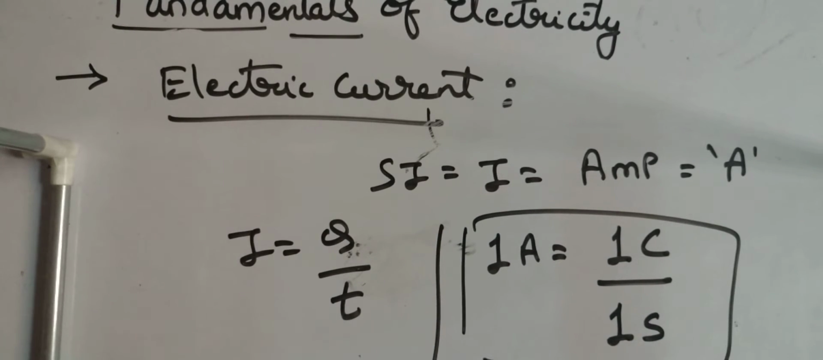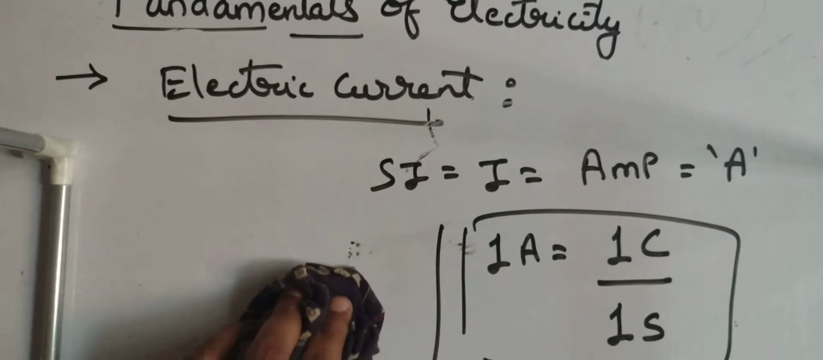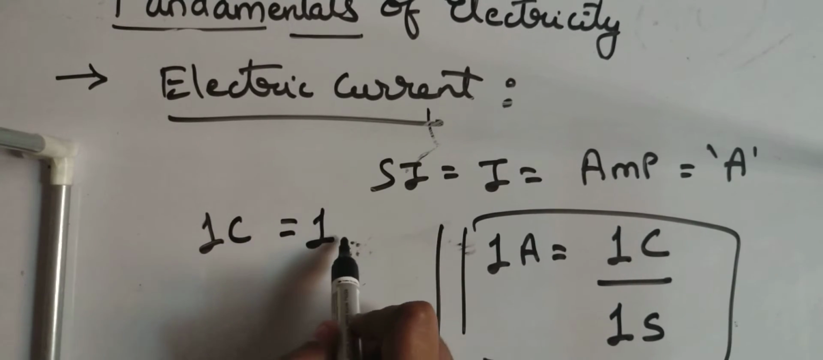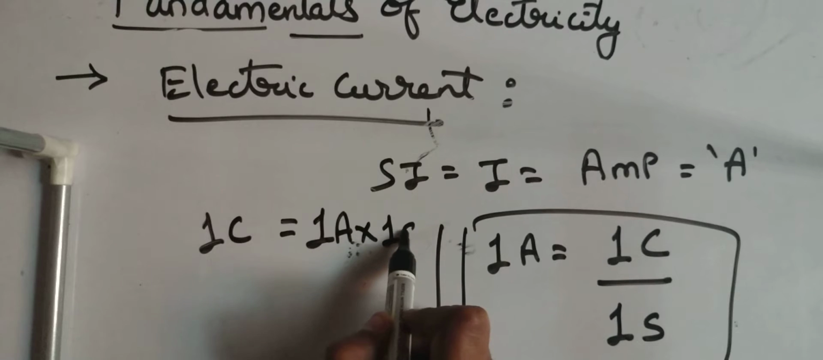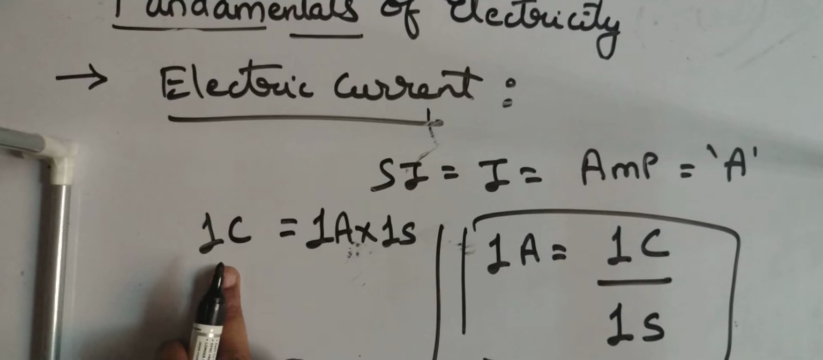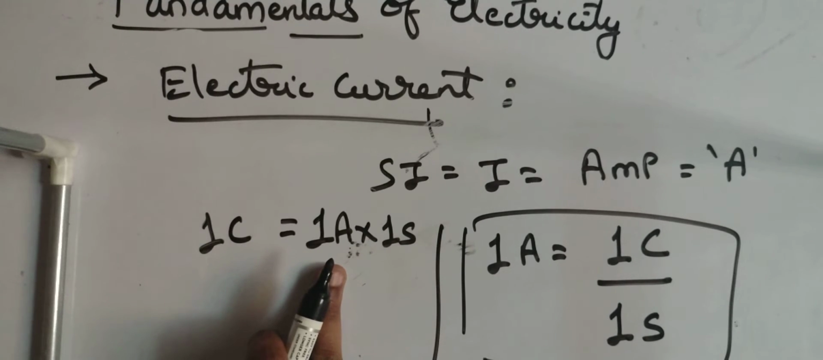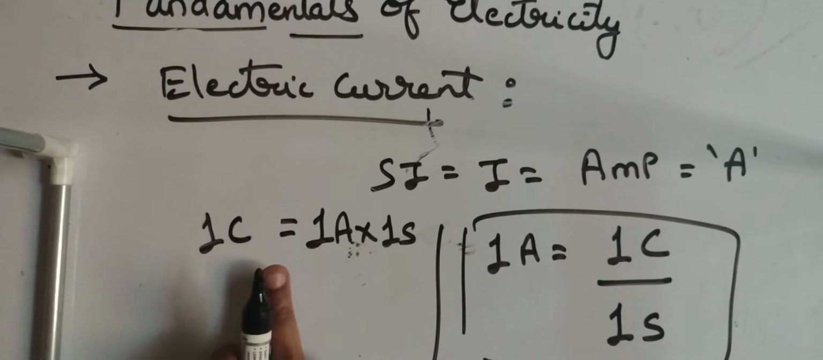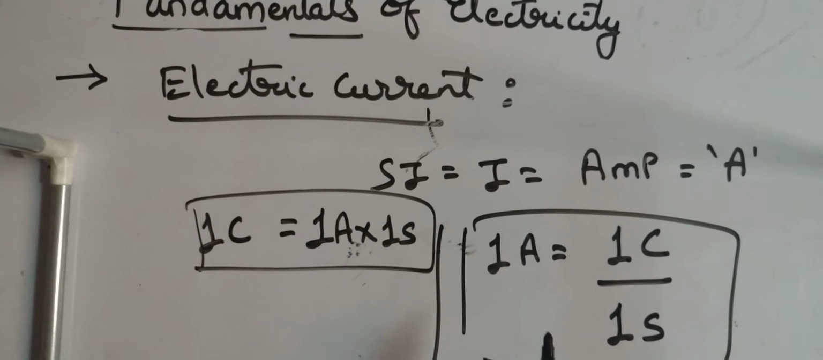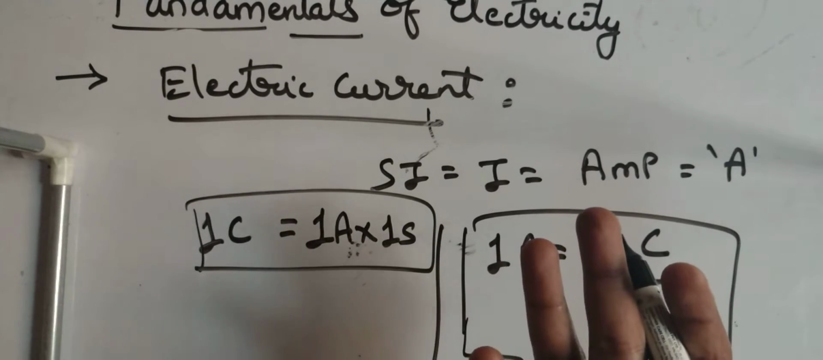Similarly, we can also define 1 coulomb. What is 1 coulomb of charge? 1 coulomb of charge is nothing but 1 ampere of current flown across the conductor in 1 second. Okay, are you following it? So we are defining 1 ampere, and you can define 1 coulomb as well. From here you can also define 1 milliampere, but that is something we will deal with at the time of practicals.